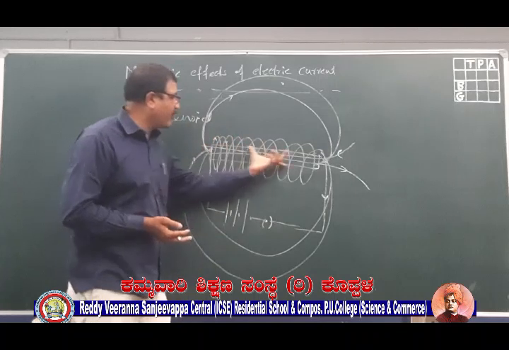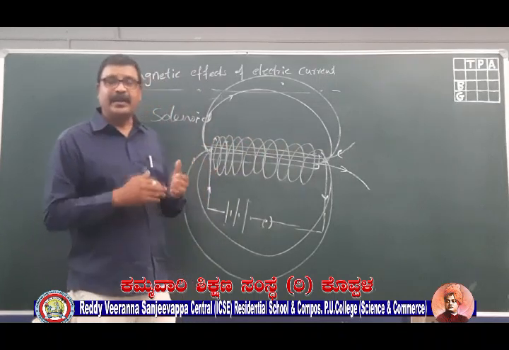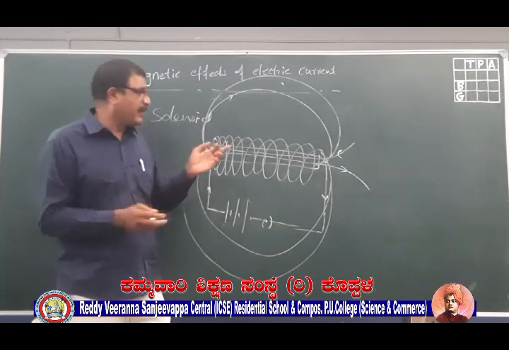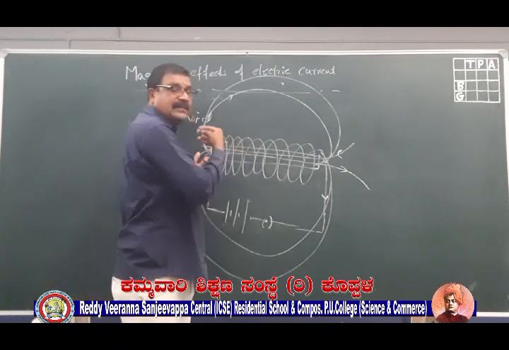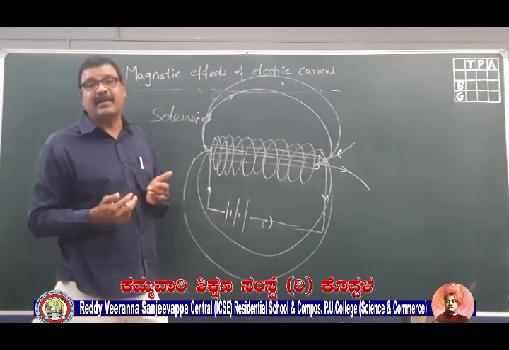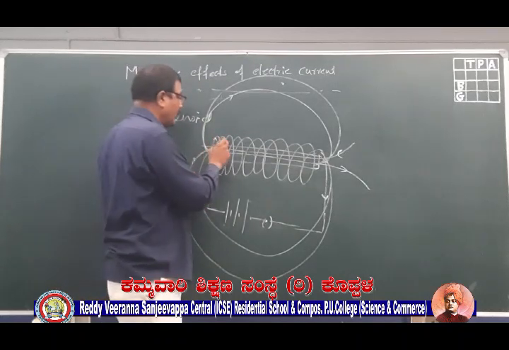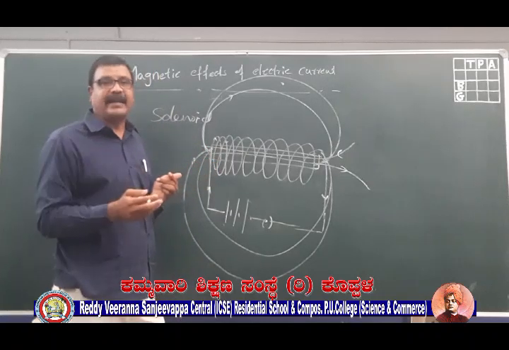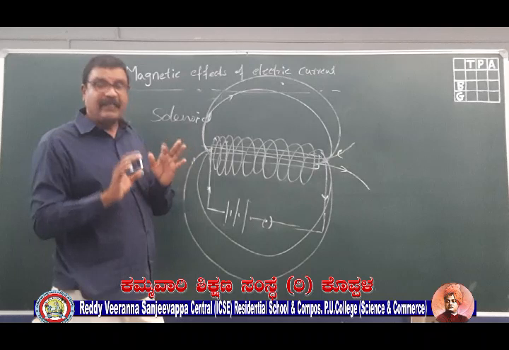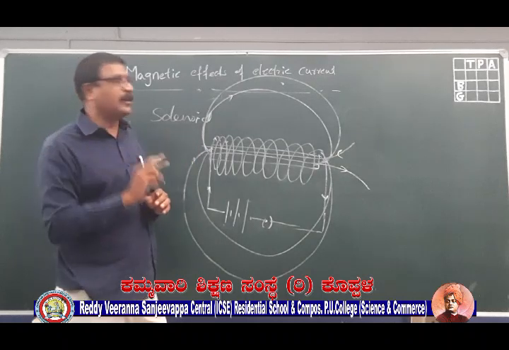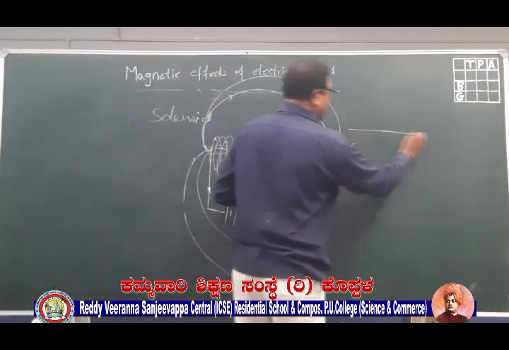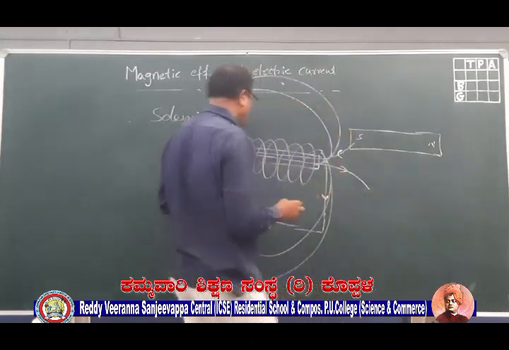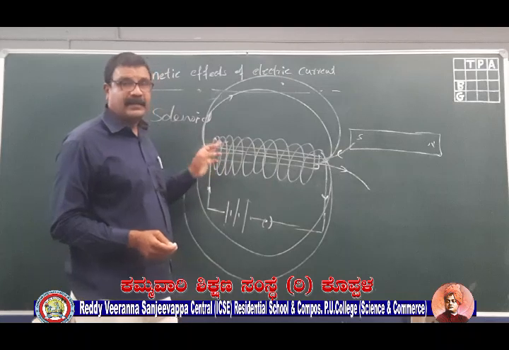By increasing the number of coils, you can increase the magnetic field. By decreasing the number of turns, and these are turns, 1, 2, 3, 4 turns, we can decrease the magnetic field. Like this, we can vary the magnetic field, which is not possible in our regular bar magnet. So I am comparing a regular bar magnet with the electromagnet, that is the solenoid.